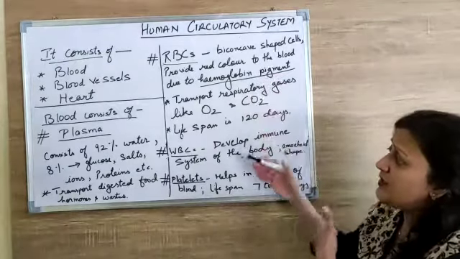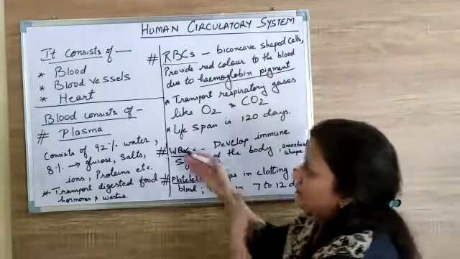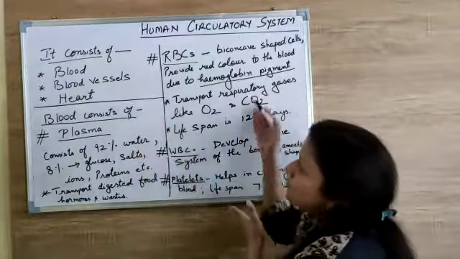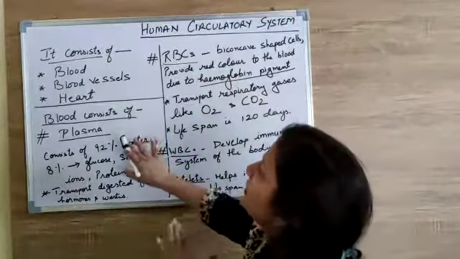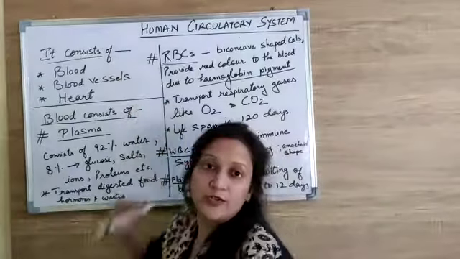So these three are the very important cells of the blood. So this is all about blood, one of the most important components of the human circulatory system.